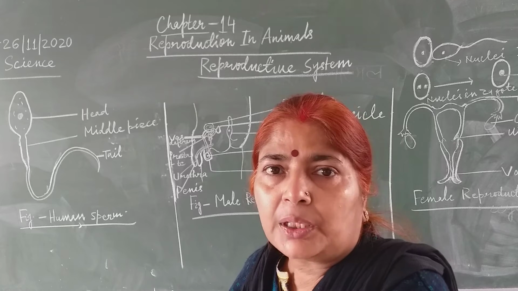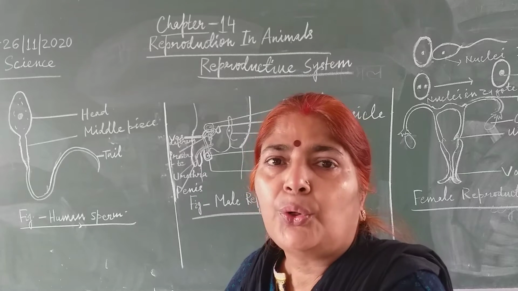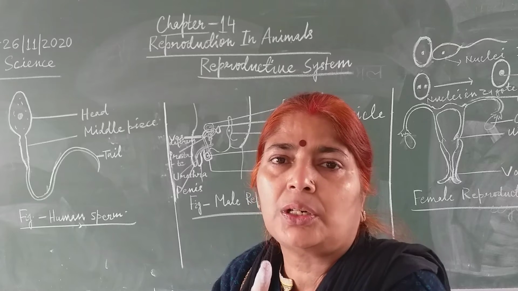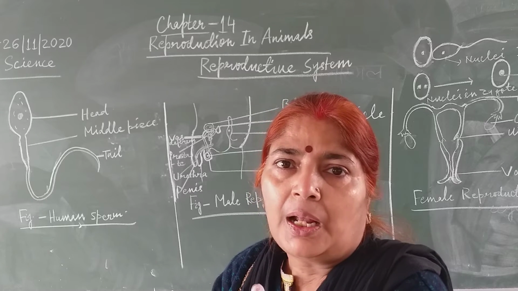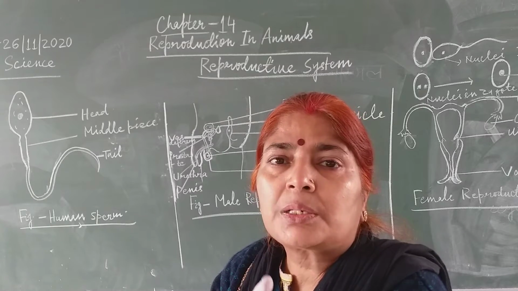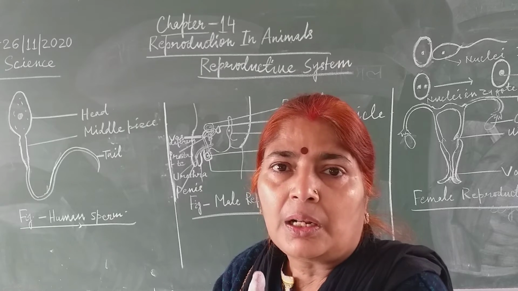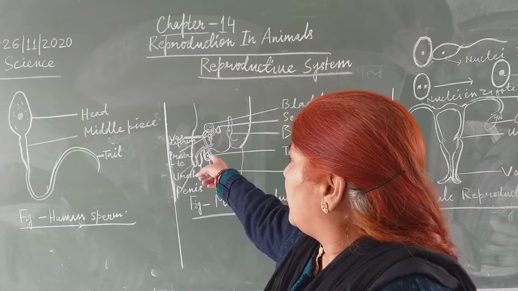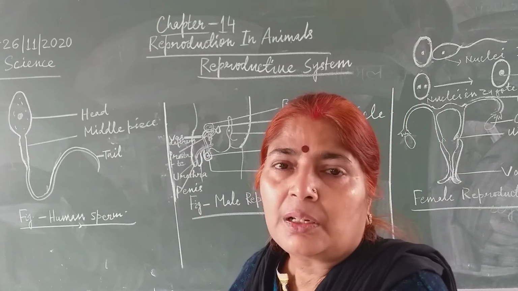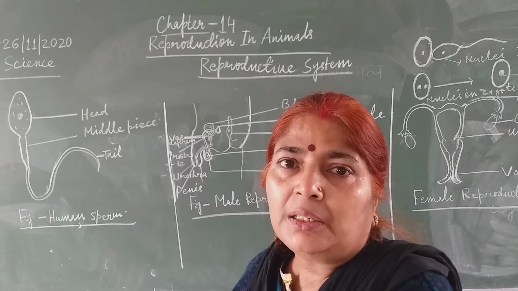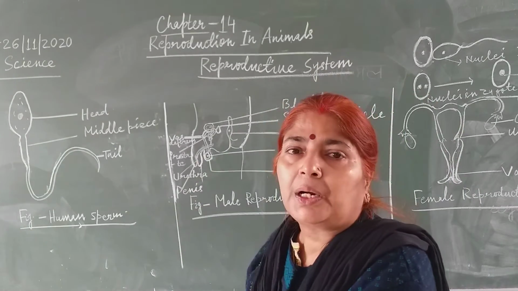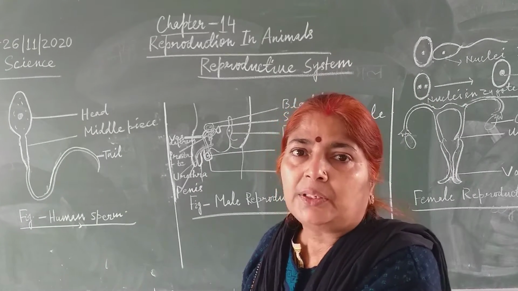It also has different glands like the prostate gland. In the testis, sperm is produced.